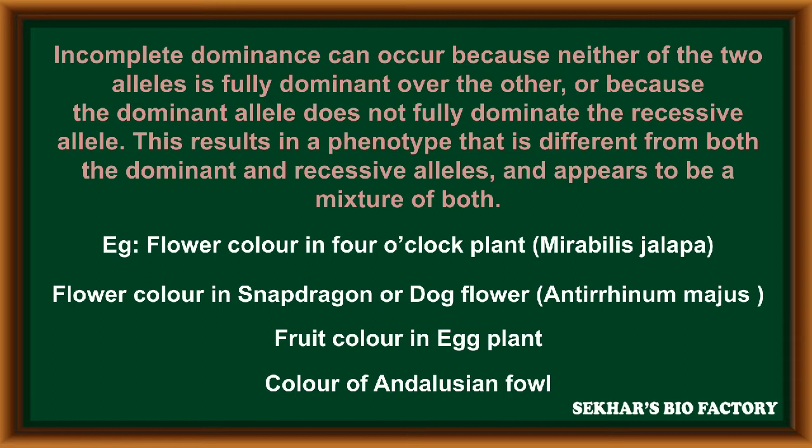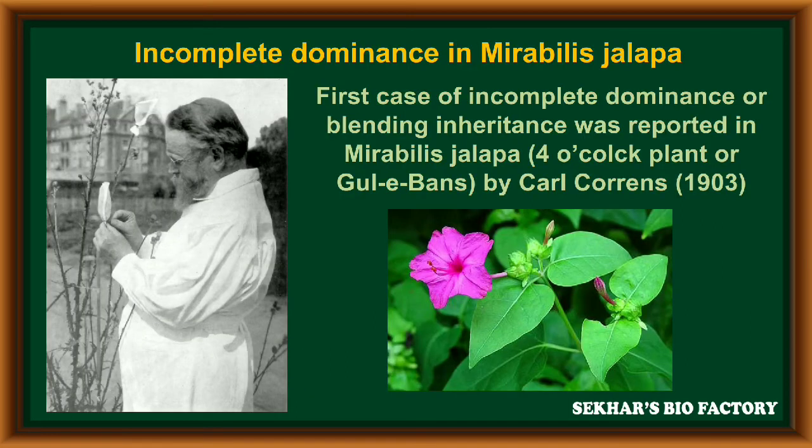Second example, flower color in snapdragon or dog flower, Antirrhinum majus. Fruit color in eggplant, along with the color of Andalusian fowls. Incomplete dominance in Mirabilis jalapa. The first case of incomplete dominance or blending inheritance was reported in Mirabilis jalapa, also called the four o'clock plant or Gulbas, by Carl Correns in 1903.